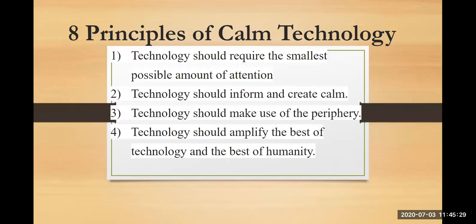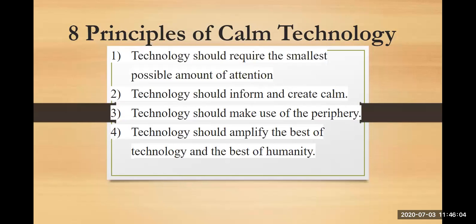Next, third, technology should make use of peripheries. When I talk about periphery, it means it should make use of your environment as well. It should sense your environment. It should not always have entire attention on you. It should sense the information from the environment as well, and it can keep moving all around. At times it can have attention on you as well. So it should keep moving all the time. The attention should not be just at one place. It can be at multiple places at a single point of time, capturing the data.